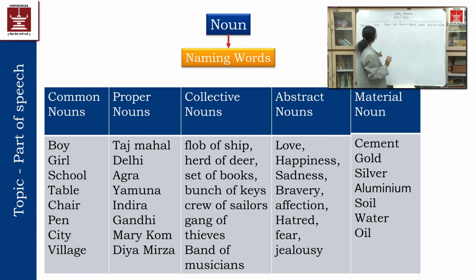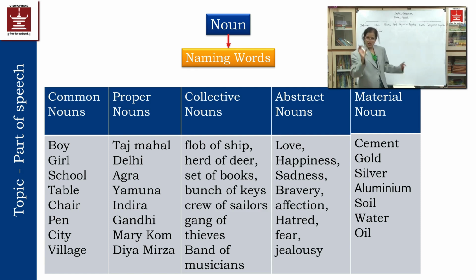We will move towards noun. Noun itself is a naming word. Naming word means, and there are a few types. I'm going to explain those types. But first, certain things to which I give a certain name: this is the bench, this is the board, this is a whiteboard, this is a stool.